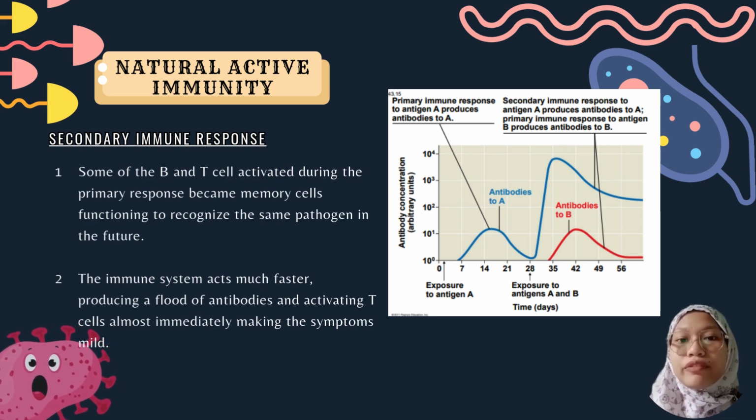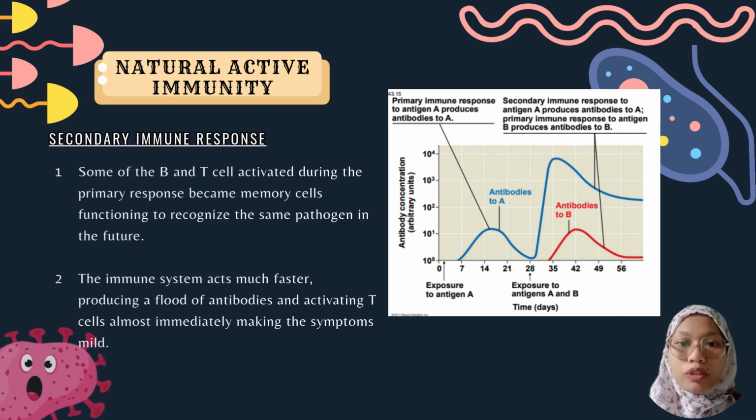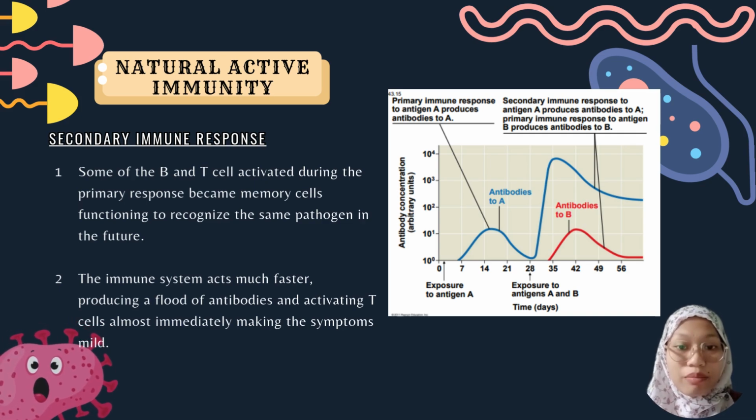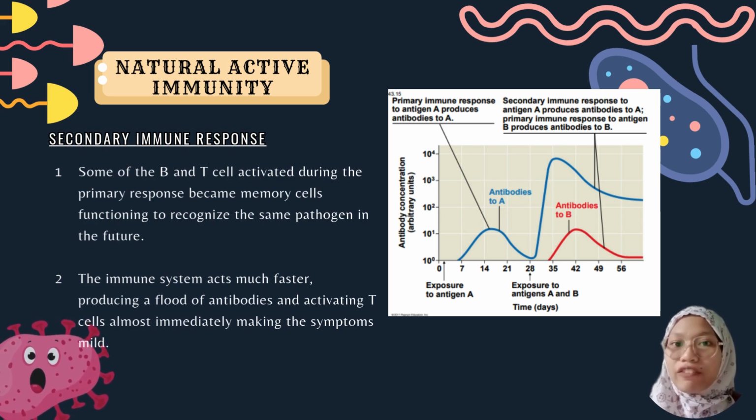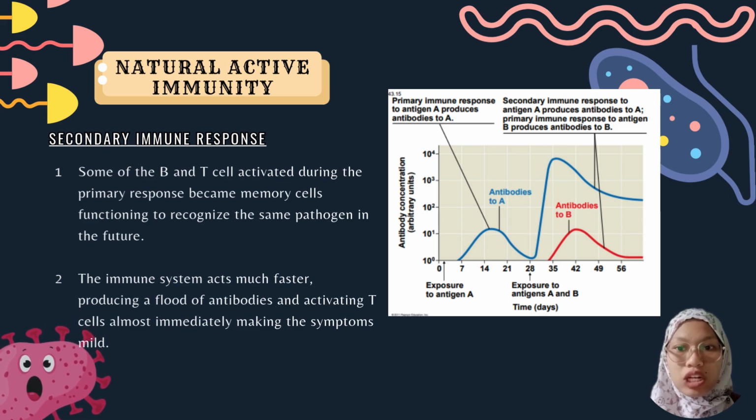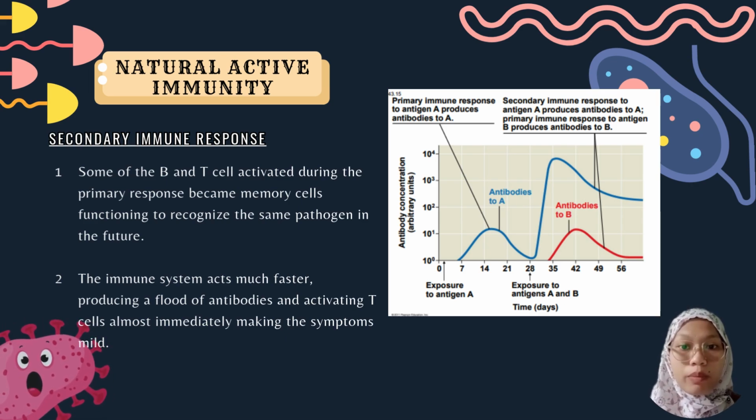I'm going to give an example for you to relate to. Think about chickenpox. Most people only get it once. Why? Because the first time you are exposed, your immune system learns how to fight it. After that, your memory cells keep the instructions for fighting chickenpox, so you are protected for life.